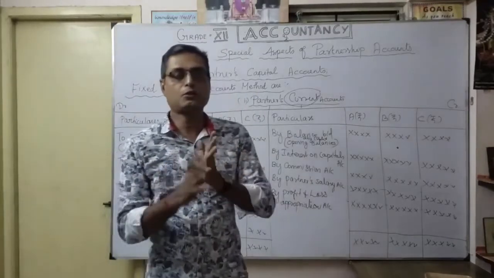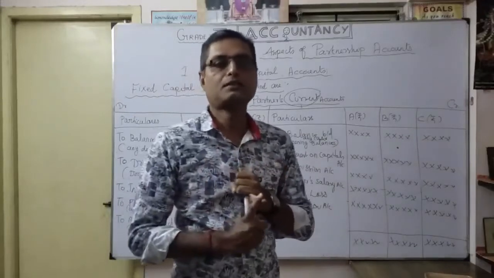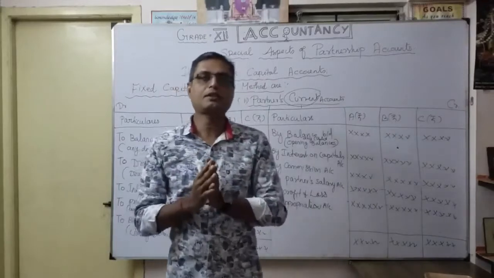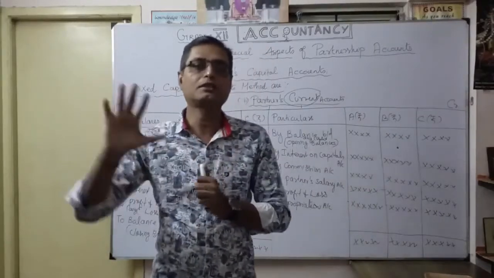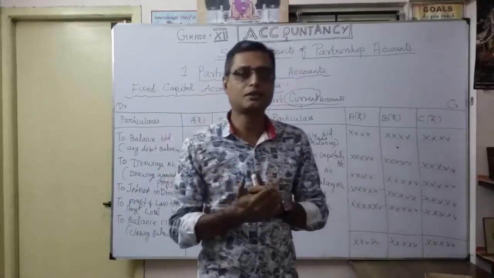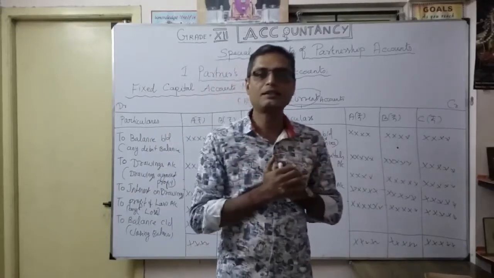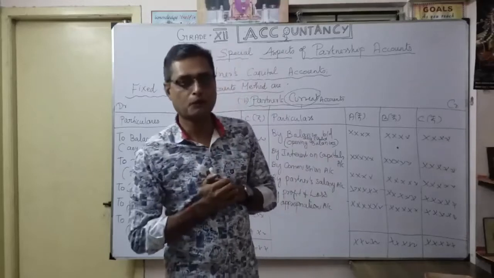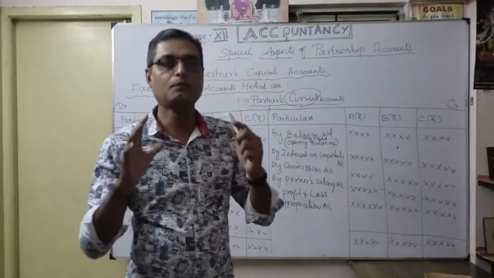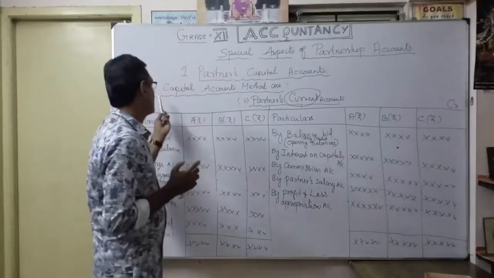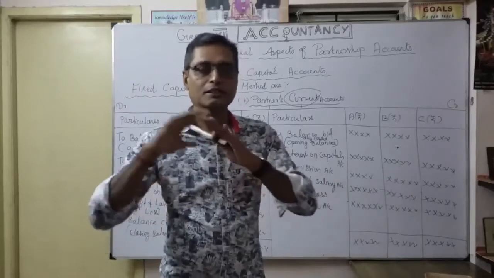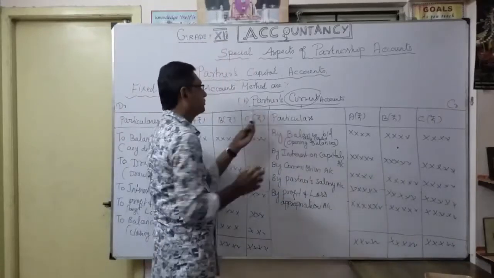You want to maintain two accounts. One is partner's capital account, second is partner's current account. In your partner's capital account, only you want to mention the capital available in the opening balance. Similarly, any capital reduction, then similarly on the debit side, any withdrawal against profit. So finally, what is the balance available in the capital? That's what goes in a partner's capital account under fixed capital account, and I have discussed mostly in the introduction, any drawings. Remaining all the transactions, you want to show in partner's current account.